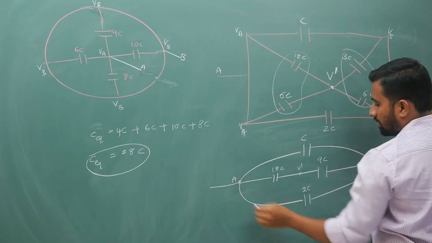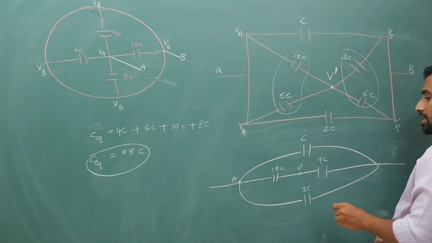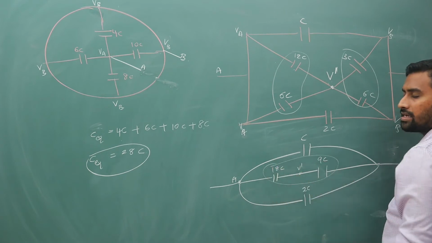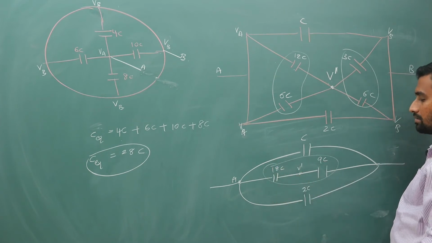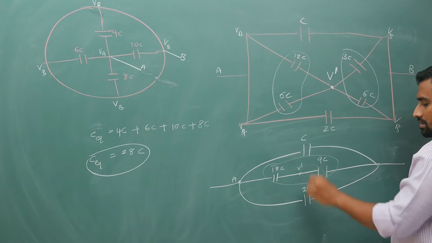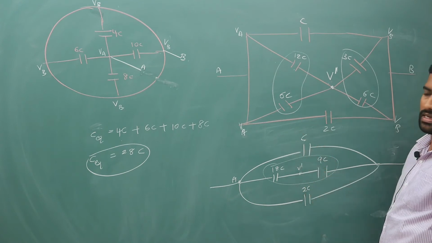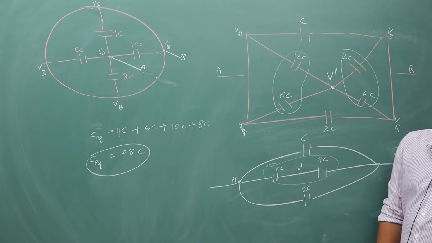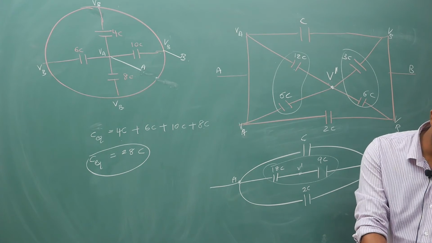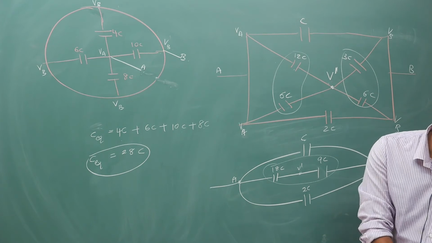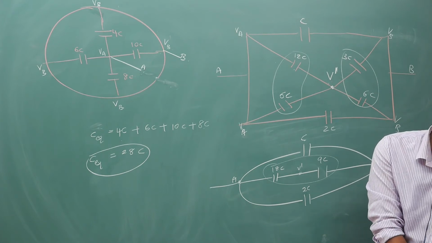Now observe carefully, these two are once again in series. So 18 into 9 by 18 plus 9 will give you 6C. Then C, 6C, 2C. Replace with the equivalent, that will give you your answer. Your final answer is supposed to be 9C.